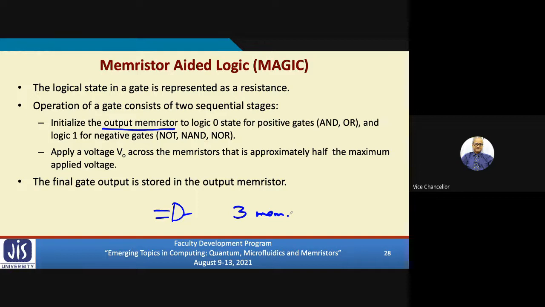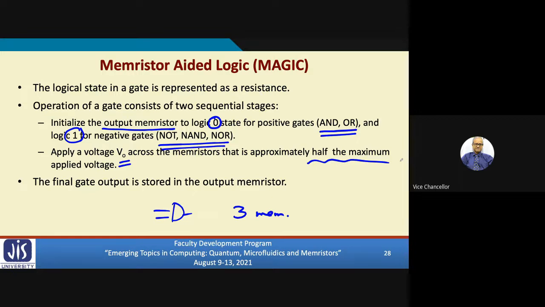So the idea is that for AND and OR gate operations, the output memristor must be set to logic 0 initially. You have to initialize it to 0 before the gate operation. But for negative gate operation like NOT, NAND and NOR, you have to initialize it to 1. Then you have to apply some kind of an operating voltage VO across the memristor, which is approximately half the maximum. Let's see how it works.